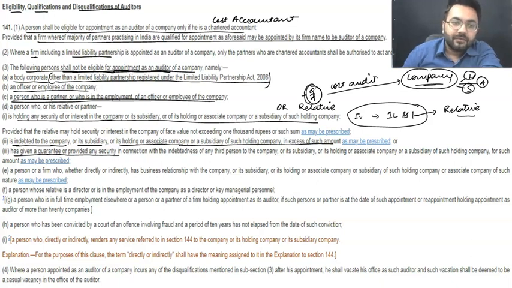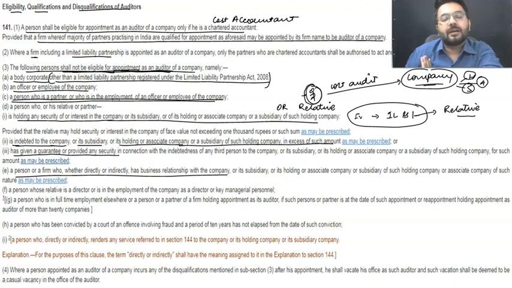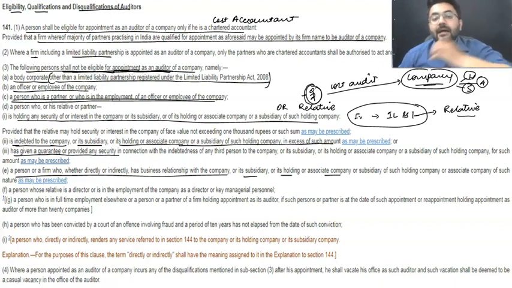Apart from that, if a person of a firm is having a direct business relationship with the company. See, everybody at this point of time has a couple of businesses. Just like I am running my firm, and apart from that, I'm teaching you guys. Right? So I am appointed as a cost auditor of that company. But still, apart from that, I'm giving them various kinds of services when it comes to education. So that is again a business relationship that cannot be established with the subsidiary, holding or associate company, but that is allowed. Right? That is allowed.